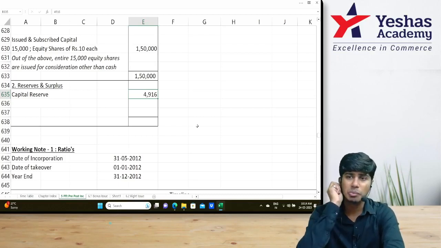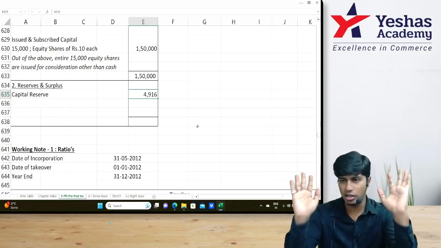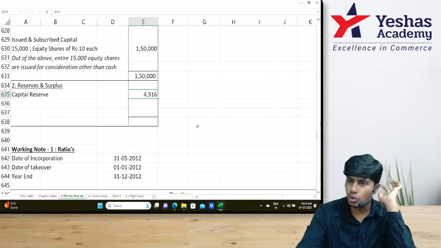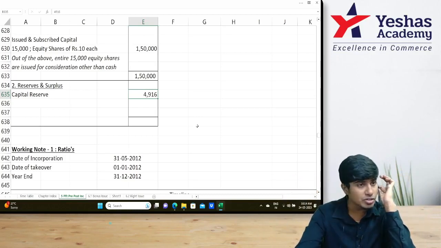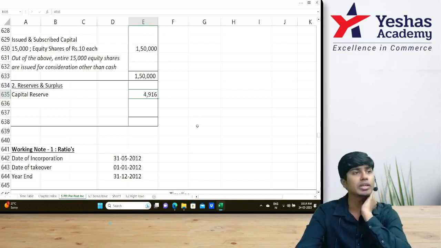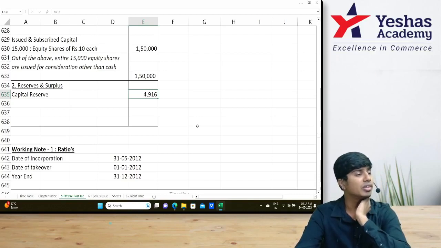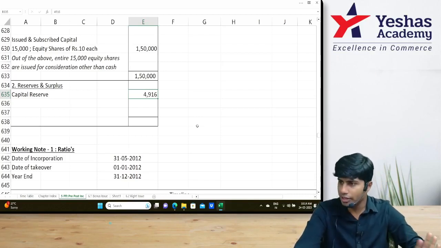It cannot be used for the purpose of distribution as dividend. It is not free reserves. In Section 2, subsection 43, definitions are given. The divisible profit or free reserve definition is there. If you observe there, that doesn't include securities premium, that doesn't include capital reserve, doesn't include revaluation reserve. You cannot distribute dividend from those profits. So we'll leave it like this.